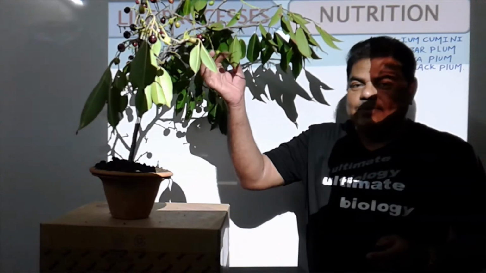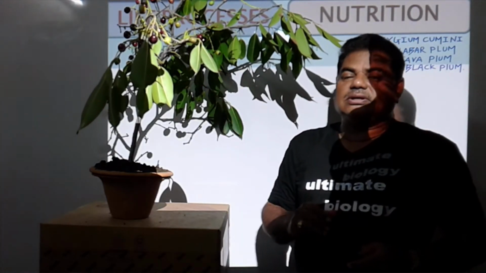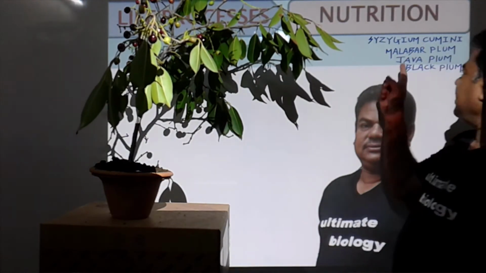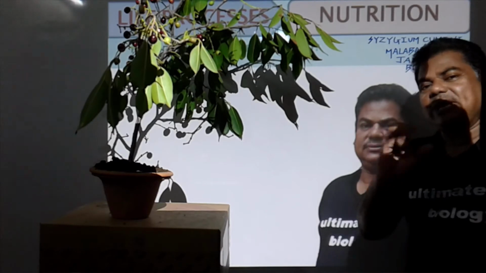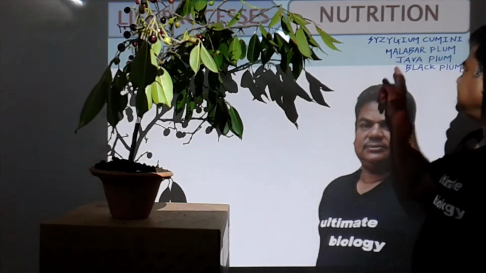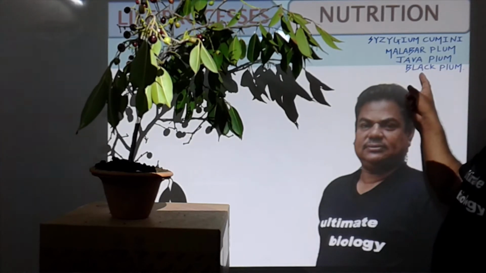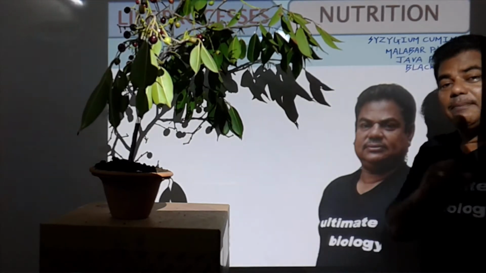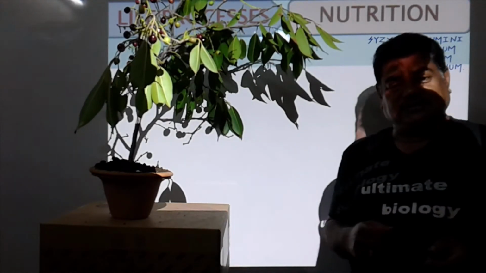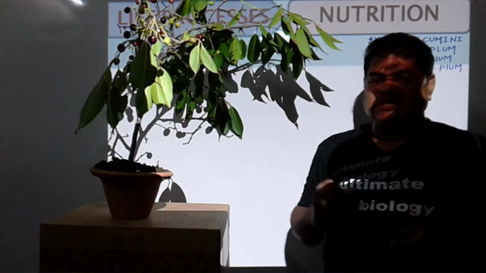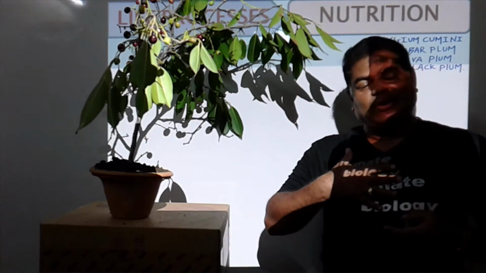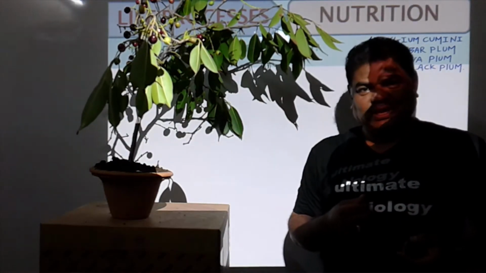The botanical name of this plant is Syzygium cumini. It is also known by the common name Malabar plum. It is also known as Java plum, and it is also known as black plum. And this one is a Homo sapiens sapiens. Now see here in this class, this one is the member of Plant kingdom, and this one is the member of what? Animal kingdom. Okay.